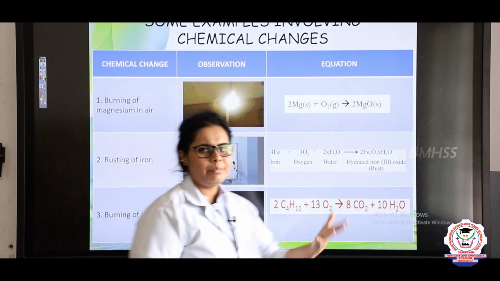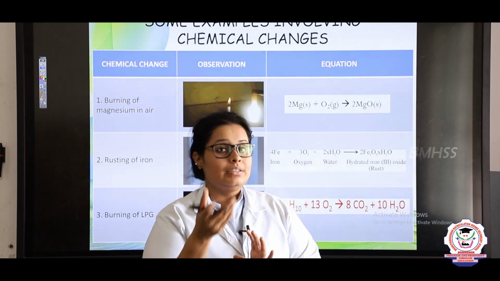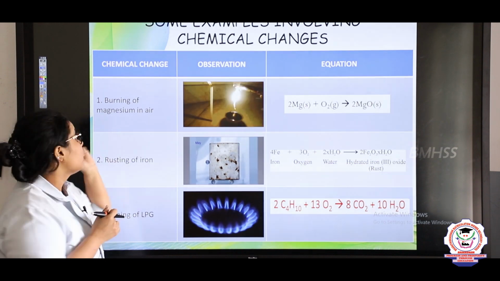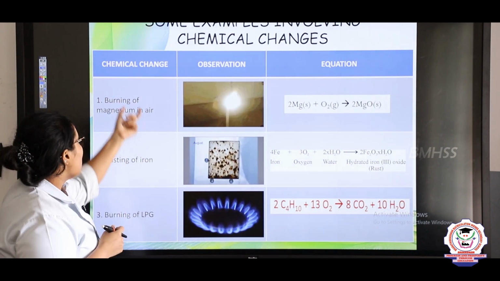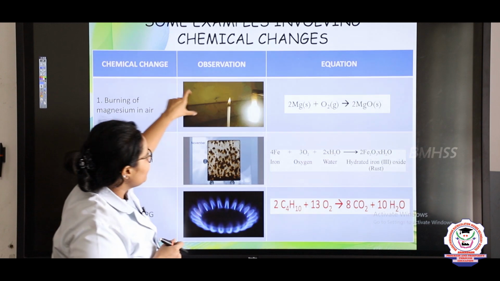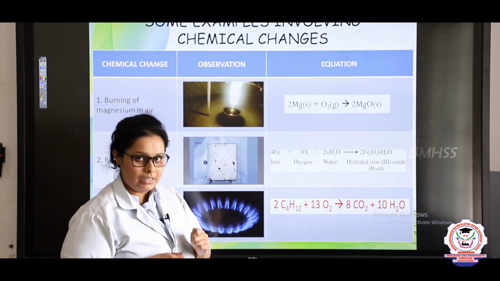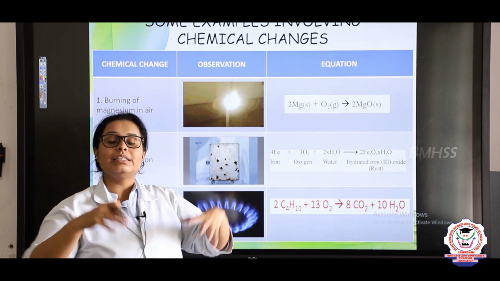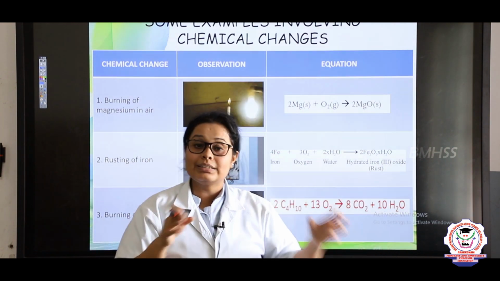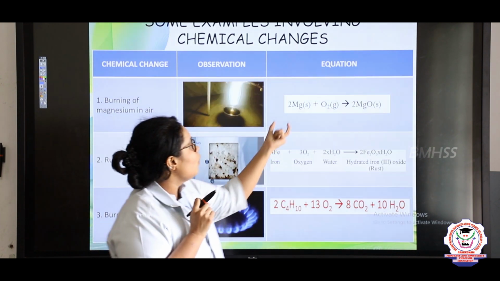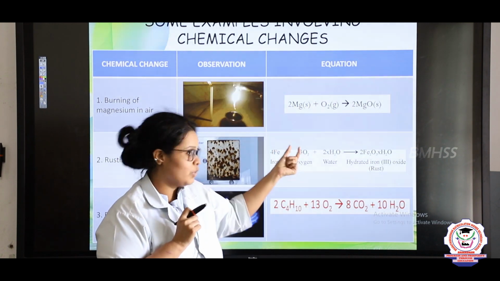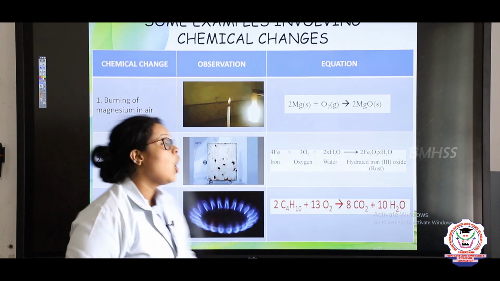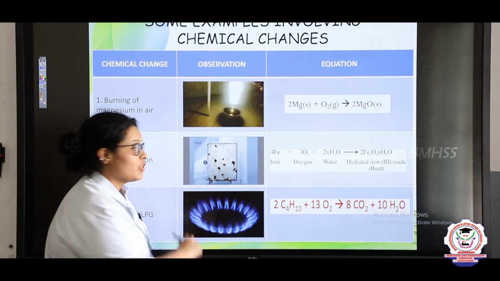Now let's see some examples in which chemical changes are involved. First, what is the chemical change? The first chemical change is burning of magnesium in air. In this diagram you can see a candle. When the magnesium ribbon is brought near the candle, it lights up, showing light, that is, energy is liberated. The formula of magnesium is Mg. With the surrounding oxygen, it becomes magnesium oxide.